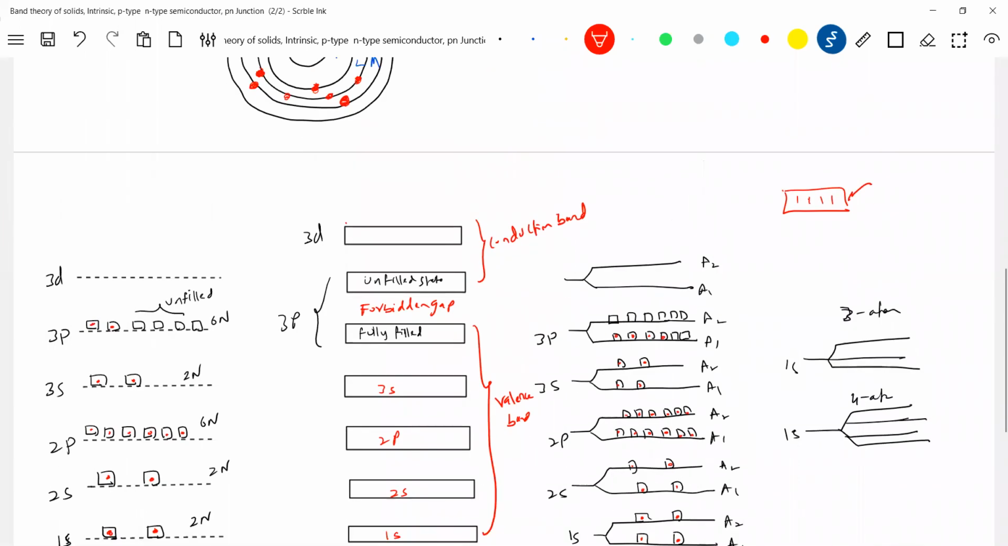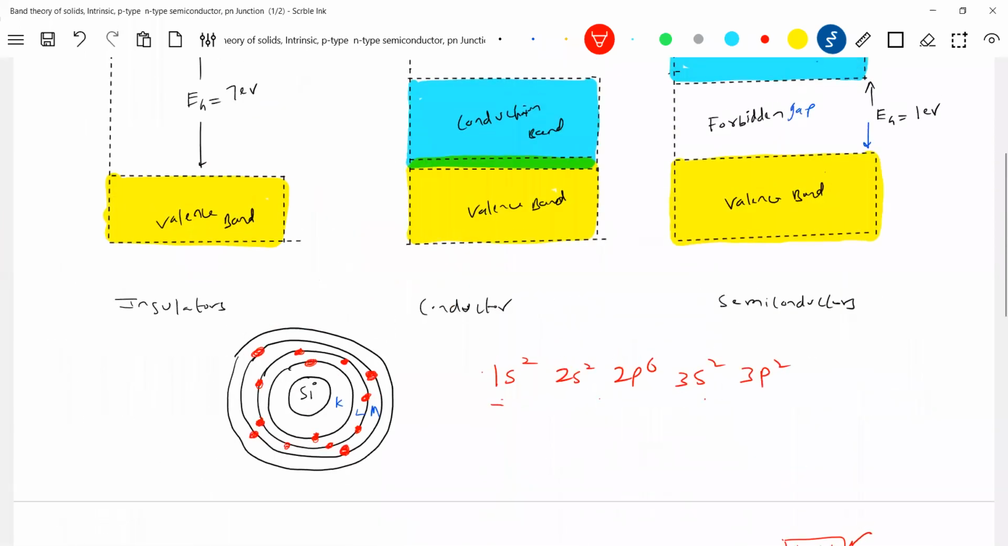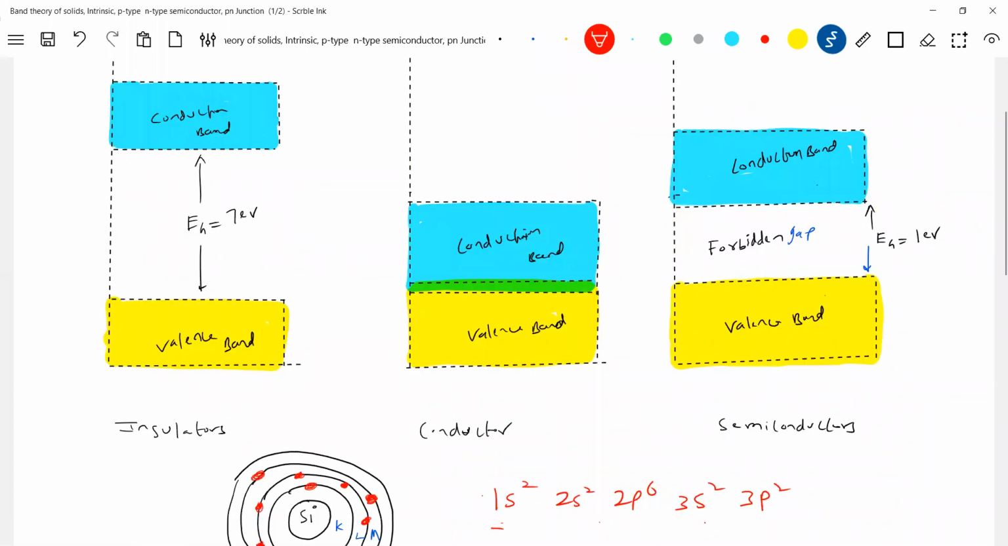Similarly, for conductors, what happens? In such a situation the conduction band and valence band overlap. And what will happen for insulators? The gap will be 7 electron volt. For insulators, this particular energy gap will be 7 electron volt.